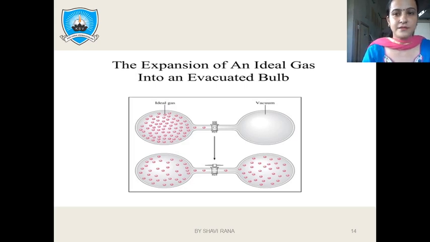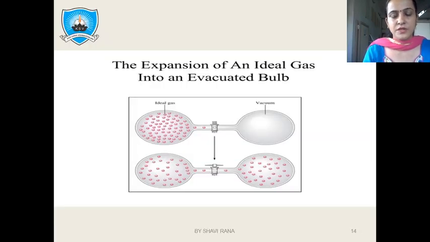Non-spontaneous process is the process in which we have to forcibly open the cork and then shuffle the molecules from one part to another part. For the spontaneous process, if we don't have the cork separation between the two bulbs, then the molecules do not need any restricted path to move from one part to another part. So this is one of the best examples for spontaneous and non-spontaneous processes.